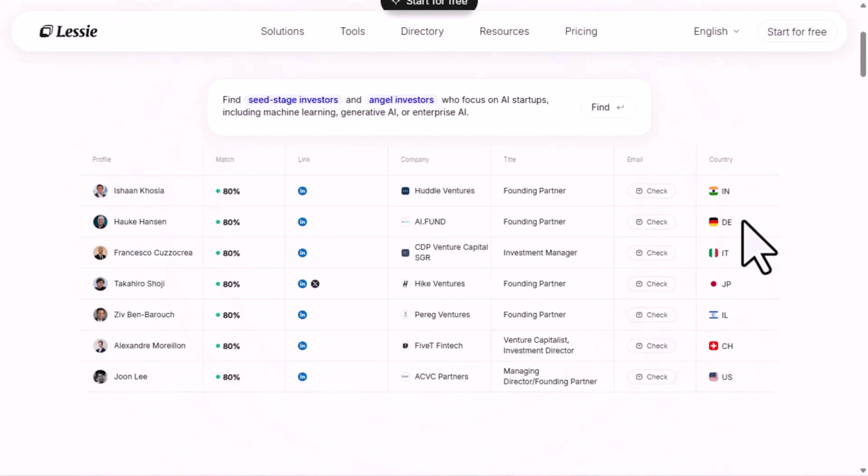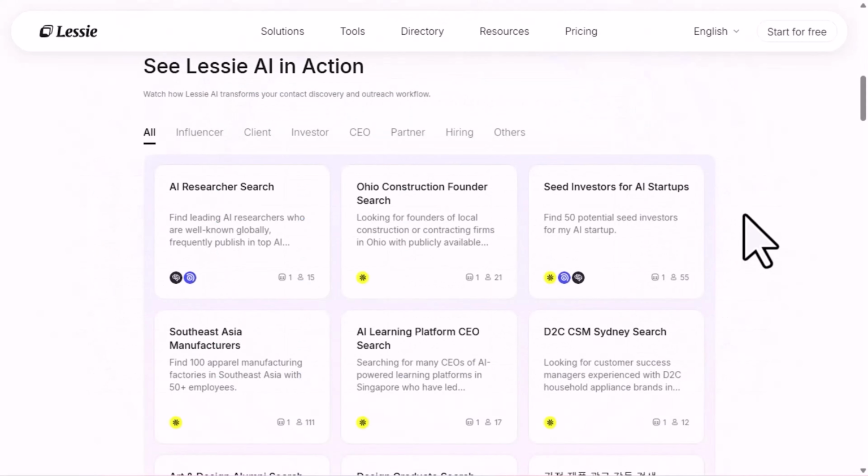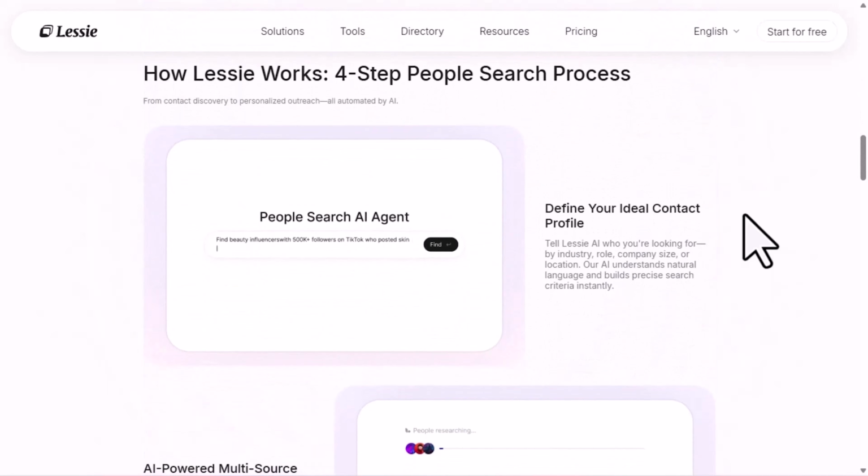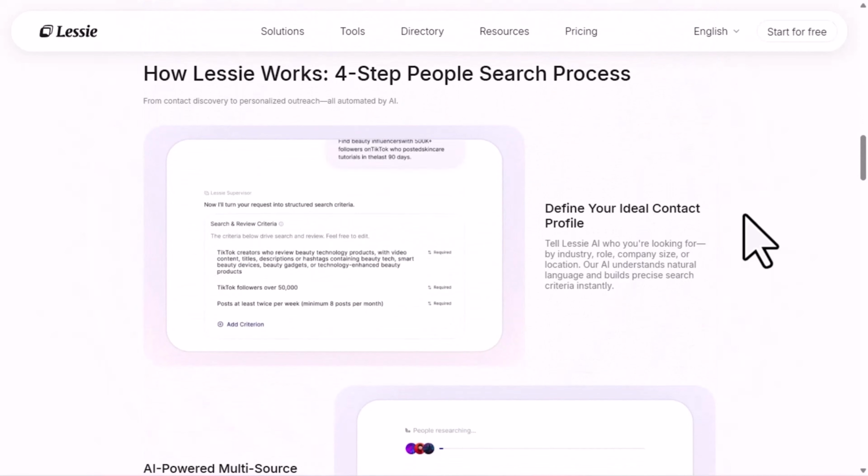If you want to see what that looks like in action, try Lessie AI through the official site and product link and test it with a search prompt that actually matches your world. That is when the value really clicks.